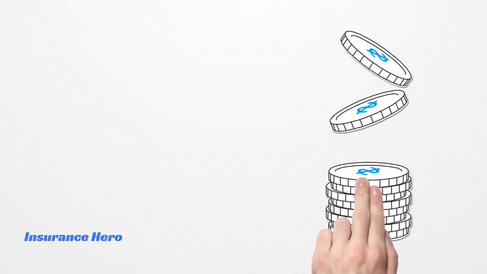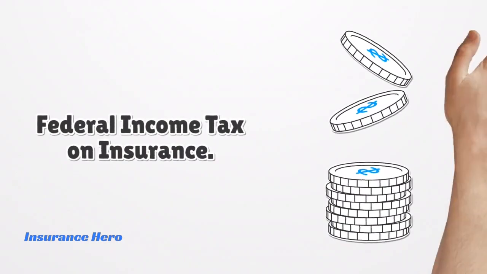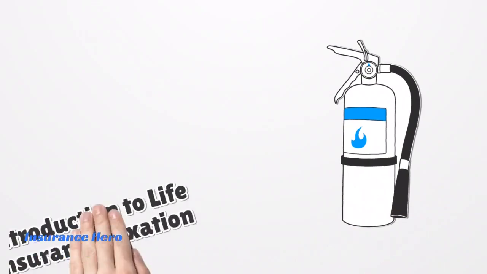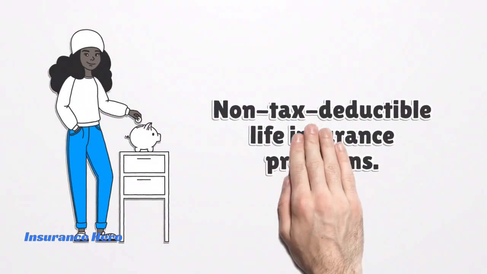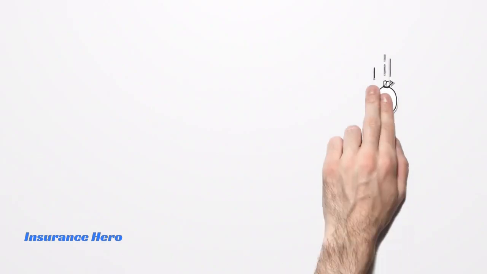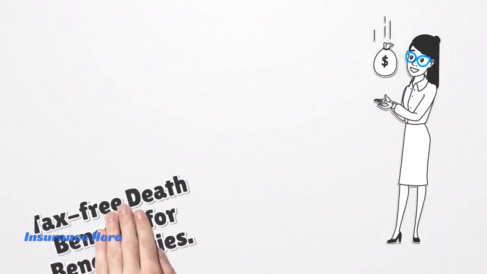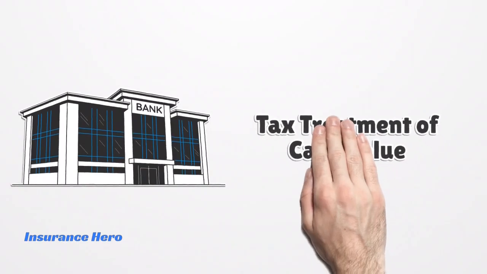Let's explore the federal income tax treatment for life insurance and annuities, including premiums, proceeds, dividends, and withdrawals. First, let's look at life insurance. When it comes to premiums, the amounts Pearl pays for her life insurance are not tax-deductible. However, the death benefits, or proceeds, paid to her beneficiaries are generally income tax-free.